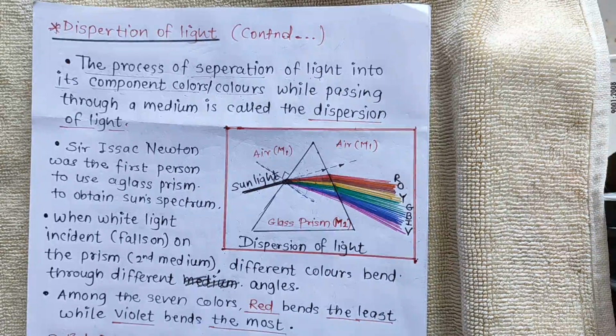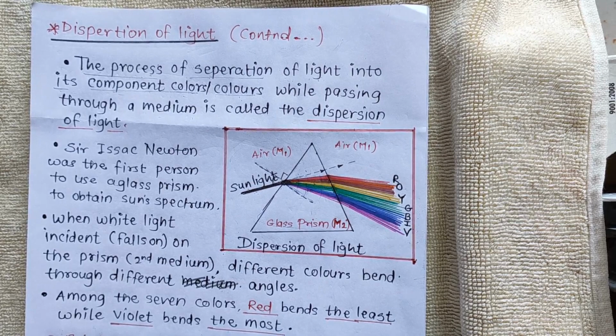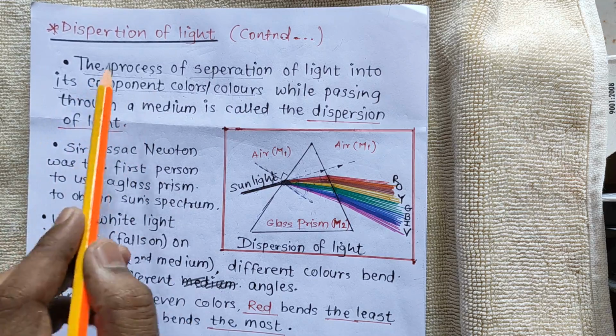So we'll be continuing the dispersion of light now. In the previous video we have covered what is light, what is radiation, our eye's capacity to see light, and also how white light gets dispersed. Now we'll see what a prism is, who invented the prism, and how it helped us to check the seven spectrum colors. So let's continue the topic now.